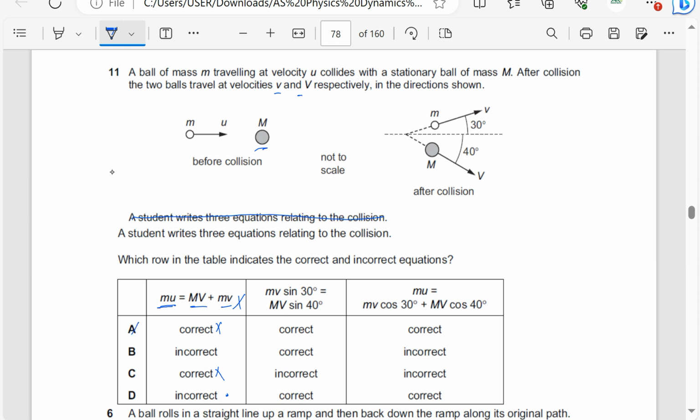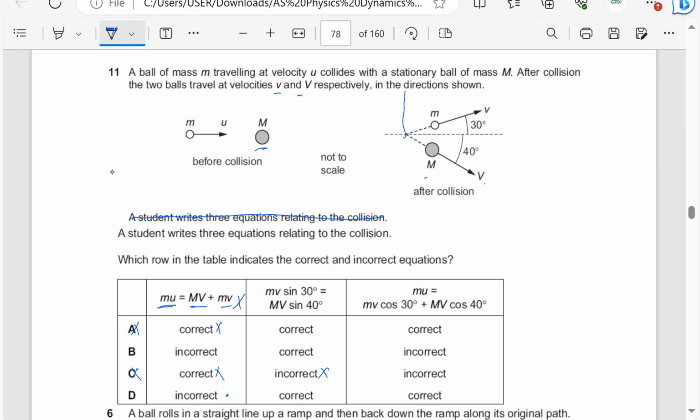Then let's check mv sine theta. We resolve this vertically upwards. Small mv sine theta goes upwards, and capital M, capital V sine 40 goes downwards. So I think this is correct. So when you say this is incorrect, then you are the one who is not correct. Okay, but we have three corrects here. Then let's check the last one.